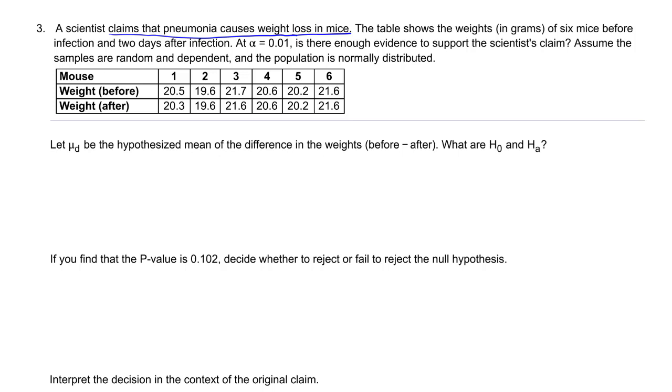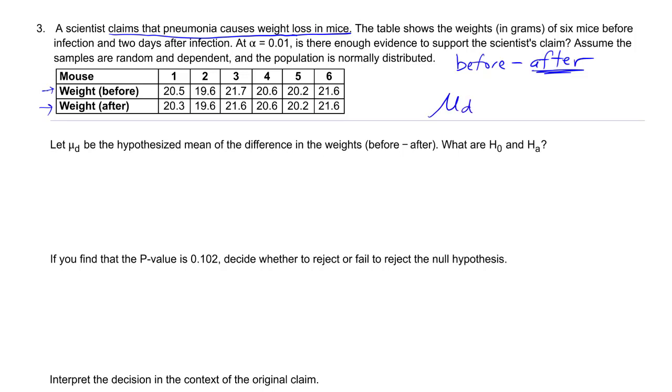All right, so if we're talking weight loss, again, we're going to be doing before minus after. Okay, that's going to be our value from before to our value after. So before minus after. If there's weight loss, then after would be smaller. Okay, so we're going to have a bigger number minus a smaller number.